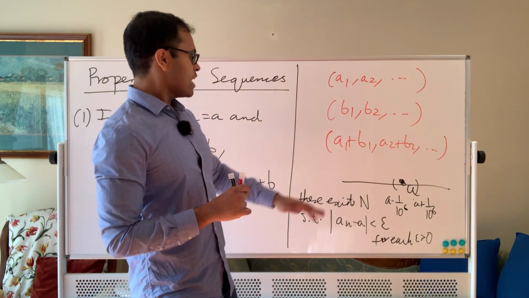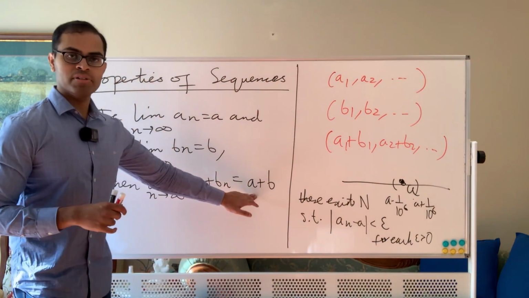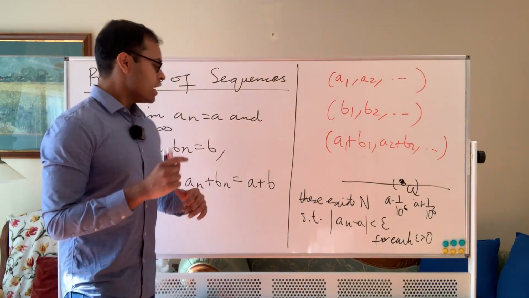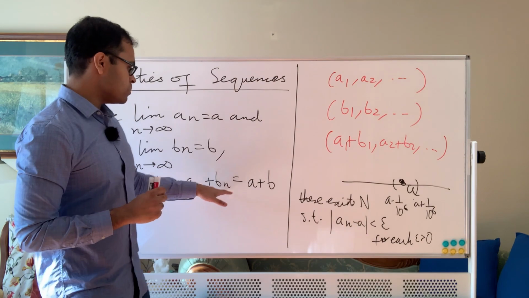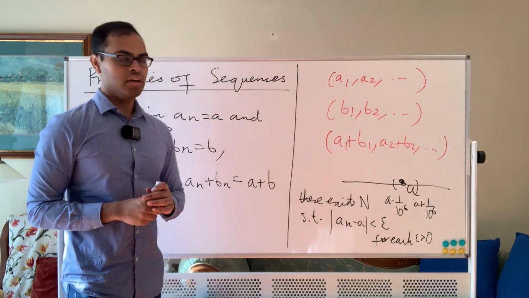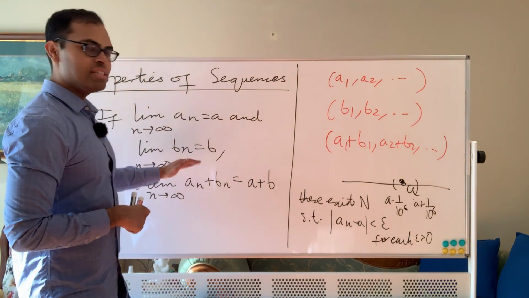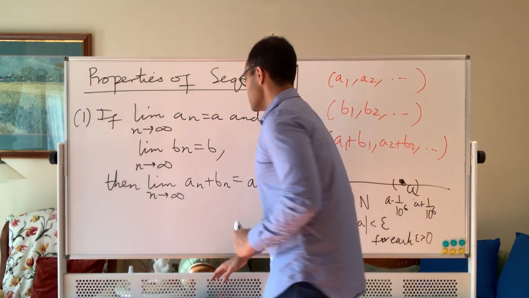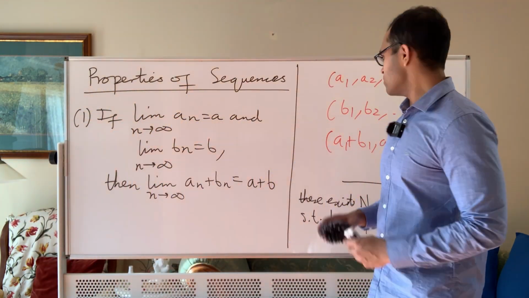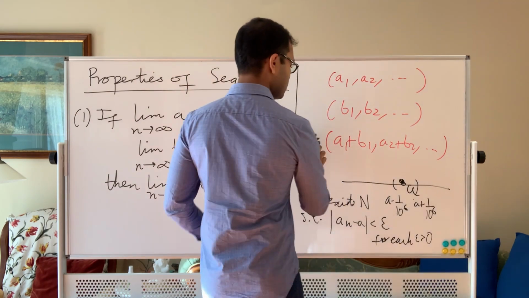So we want to show that the limit of an plus bn is a plus b, we want to show for each epsilon there is a sufficiently large index so that all the terms in the sequence an plus bn are within epsilon of a plus b. We know that that's true for the sequences an and bn. Now we have to show it's true for the sum. So here's the proof. Here's the way we construct it very rigorously. I'm just going to teach you this in a very simple way.